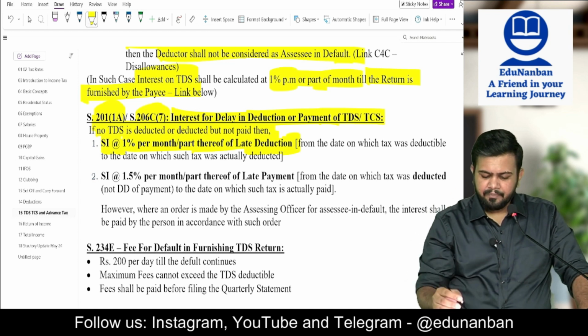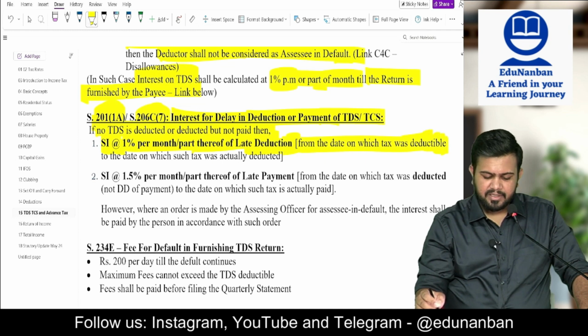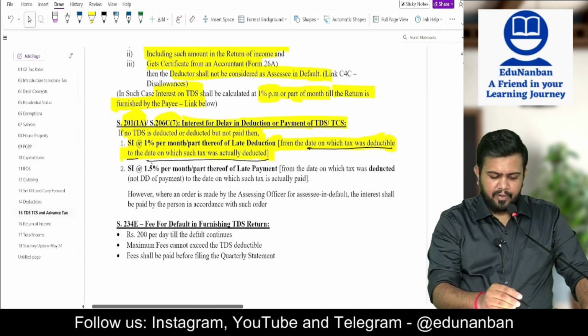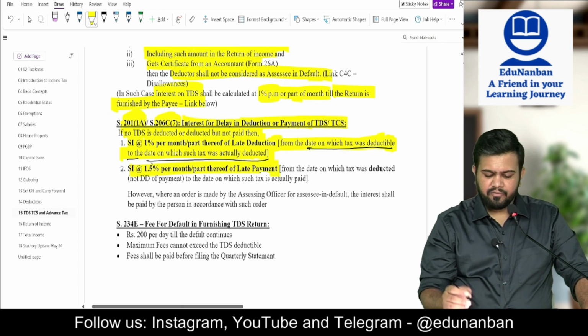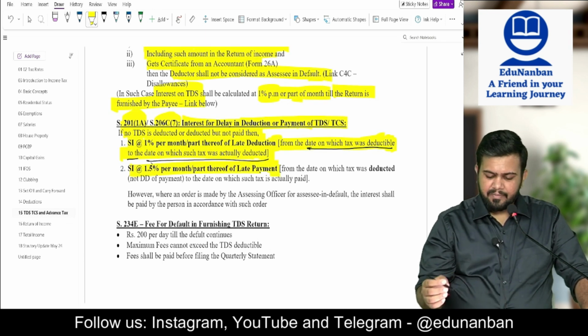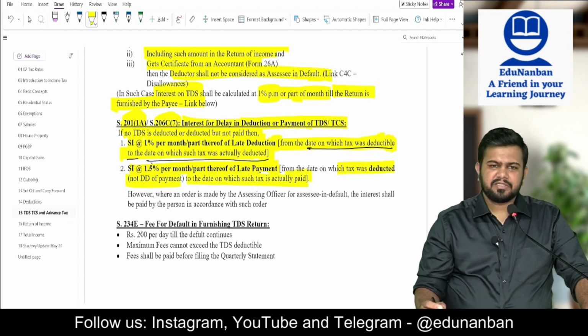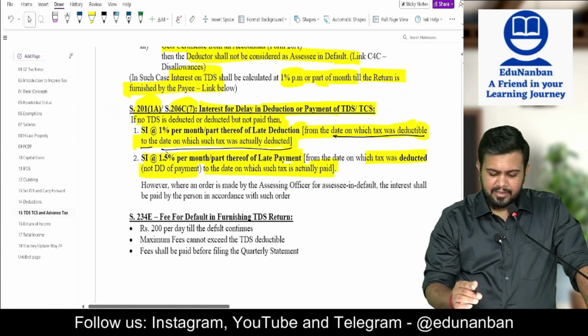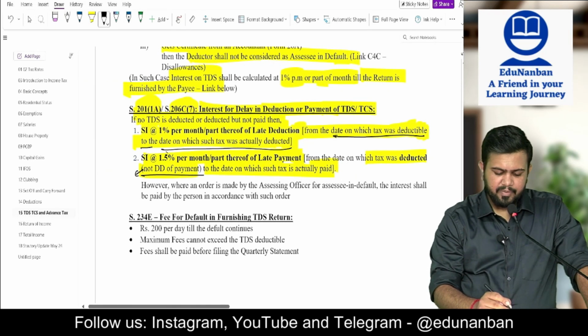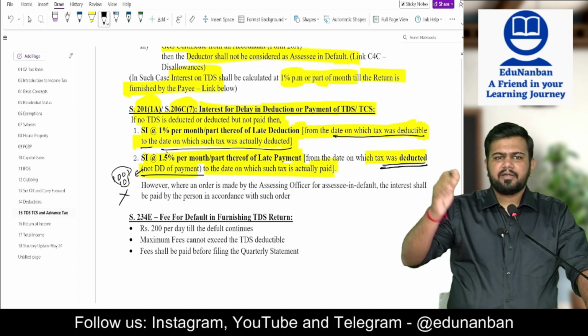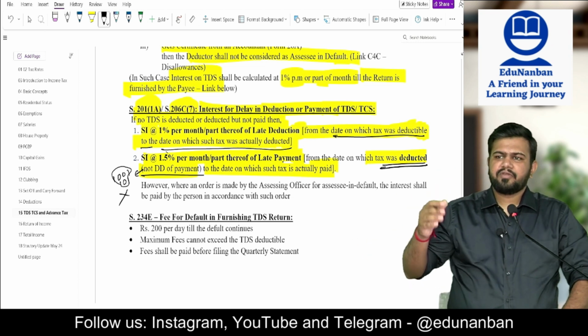From when to when? From the date on which TDS was deductible to the date on which such TDS was actually deducted. Then 1.5% per month or part thereof for late payment. So, late payment will be calculated from the date on which tax was deducted, not the due date of payment, to the date on which such tax was actually paid. So, I have written here, not due date of payment. You have to take the date on which TDS was deducted, from deducted till paid, month or part of the month thereof.